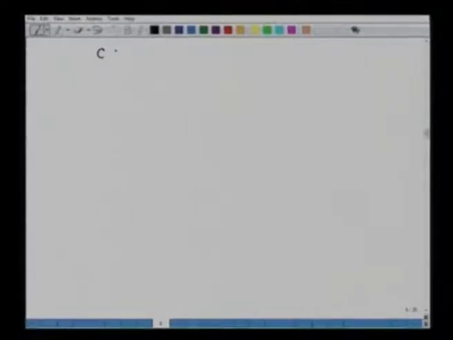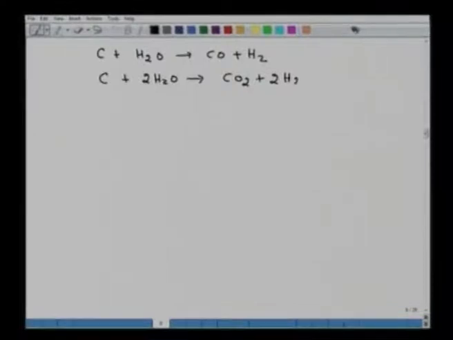Generation of a large amount of heat, and heat is utilized by blowing steam. For example, in the reaction C plus H2O equals CO plus H2, or this reaction can occur: C plus 2H2O equals CO2 plus 2H2, and ultimately CO2 reacts with carbon to give 2CO.